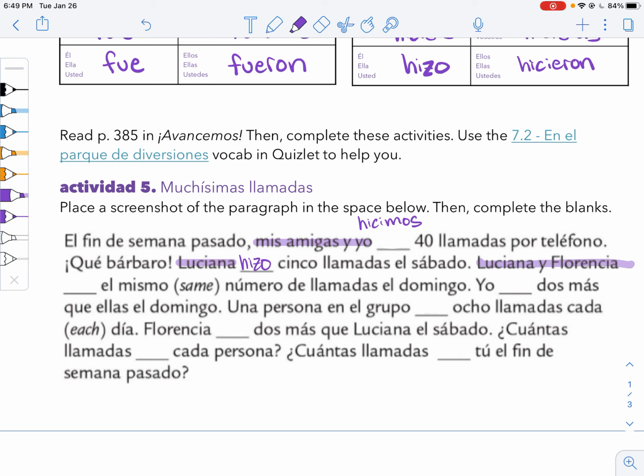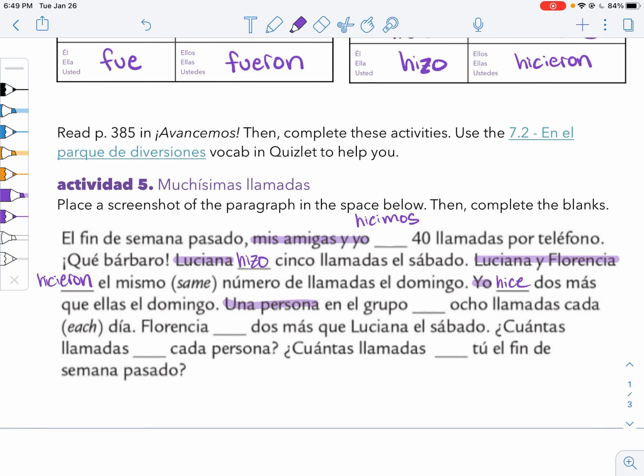Luciana y Florencia makes an ellas. So they made is hicieron. Hicieron el mismo número de llamadas el domingo. Yo is yo. So I is hice. Yo hice 2 más que ellas el domingo. Una persona en el grupo. Oh, this is almost tricky. We have una persona, one person in the group. So that's singular. That's like a ella. It's also hizo. 8 llamadas cada día.